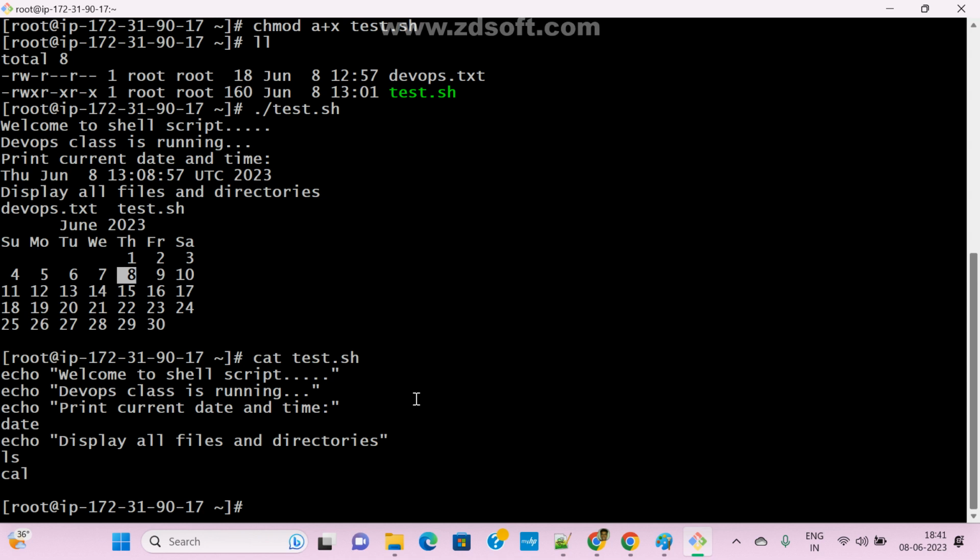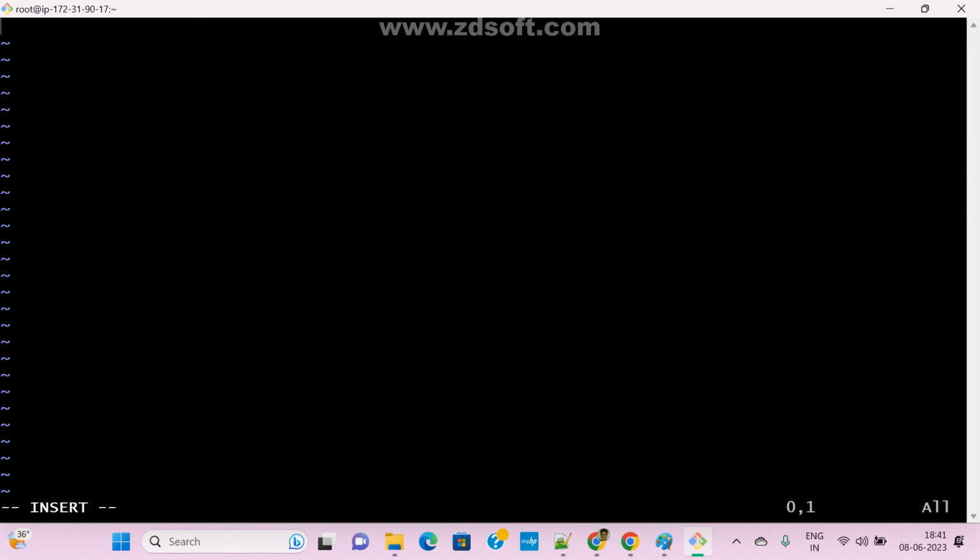Okay, now see here. I am going to create one more file. No need for sudo, I am root only, right? vi, for example sample dot sha. By mistake, I added sha, an extra character. Insert, echo, this is shell. Okay, shell file, just added. Escape, colon x.